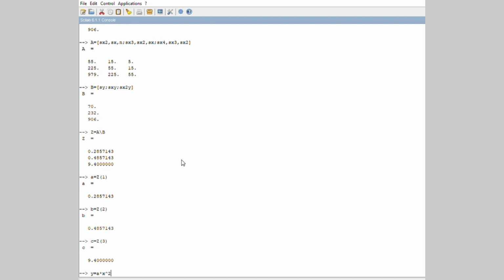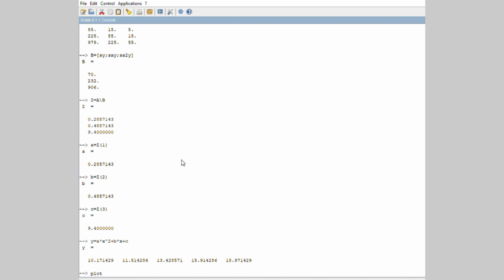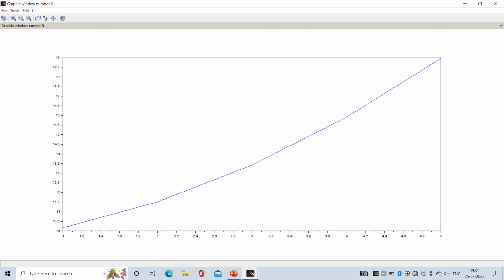Y is equal to ax square plus bx plus c. Now let us plot it. Plot x comma y. Hence the parabola is obtained.